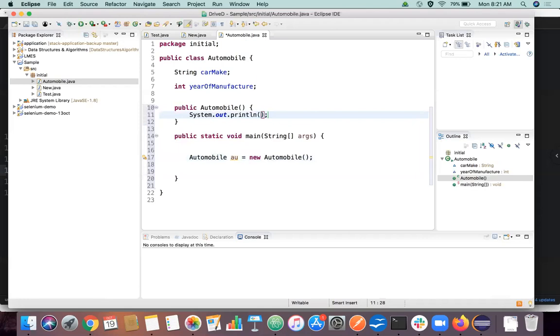Karthik, can constructor name be different than the class name? No, it cannot be different. It has to be the class name only in Java.